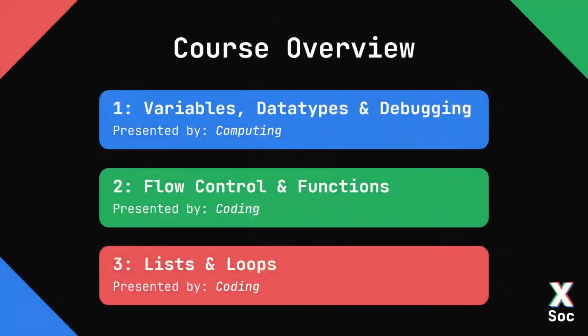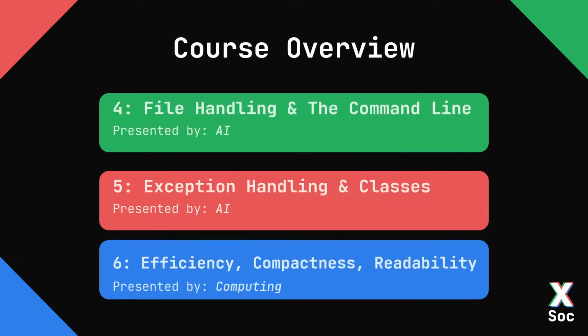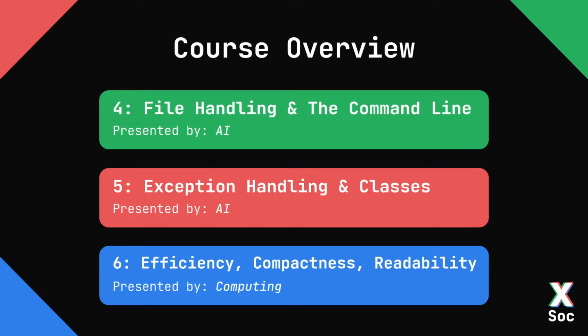A brief overview of the course. In week 1, which is this week, we'll cover variables, data types, and debugging. In week 2, coding will cover flow control and functions. In week 3, we'll cover loops. In week 4, AI will cover file handling and the command line. In week 5, they'll cover exception handling and classes. And finally, in week 6, we'll be covering efficiency, compactness, and readability.